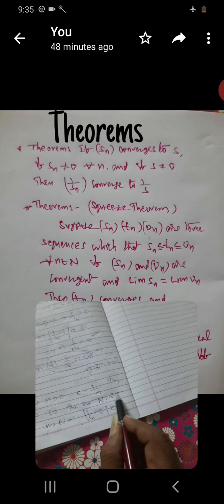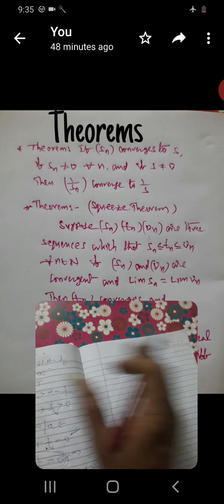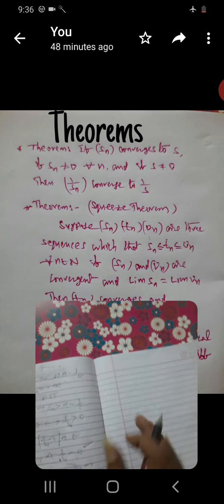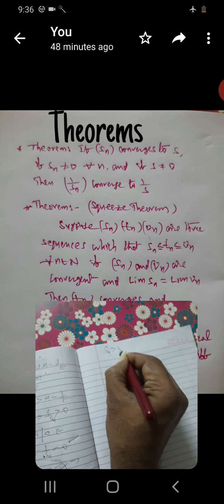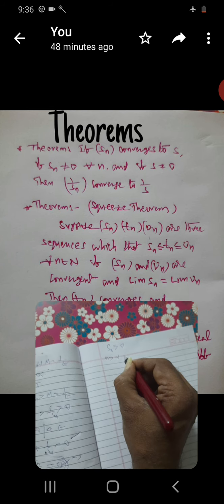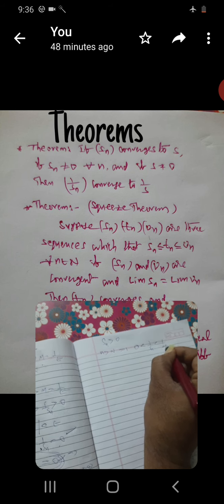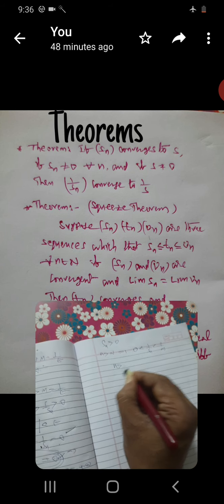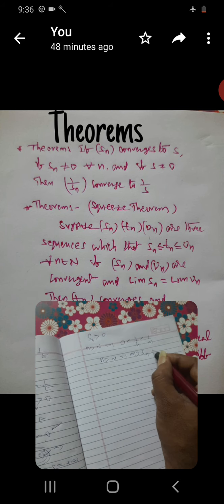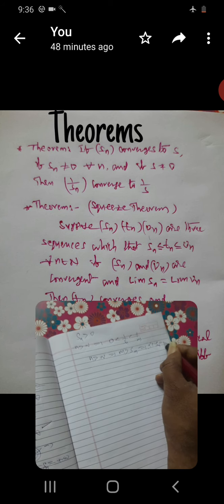Here epsilon is equal to 1 by capital M. Now Sn is greater than 0, so n greater than N implies 0 less than 1 by Sn less than 1 by M. That is, n greater than N implies M less than Sn, that implies limit Sn is equal to plus infinity.